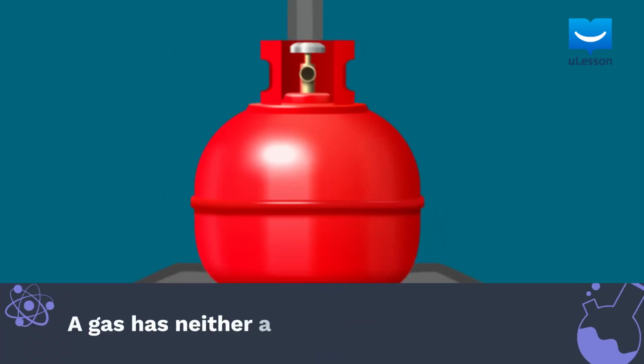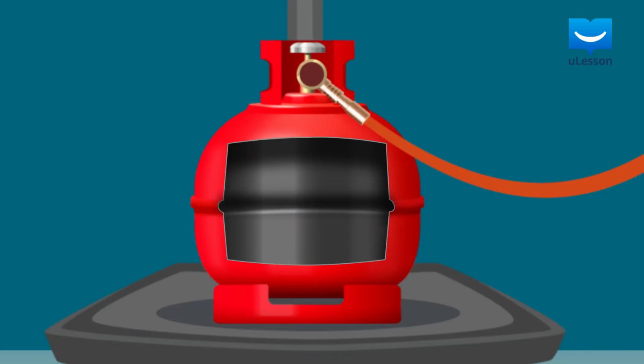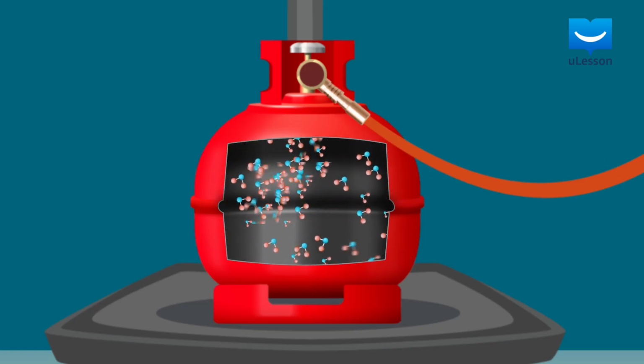A gas has neither a definite volume nor shape. It always fills the entire space of its container and also takes the shape of the container. Now, can you think of why gases are able to fill up the entire space of their containers? It is because gas molecules have very weak bonds of attraction, so they can move freely and quickly.